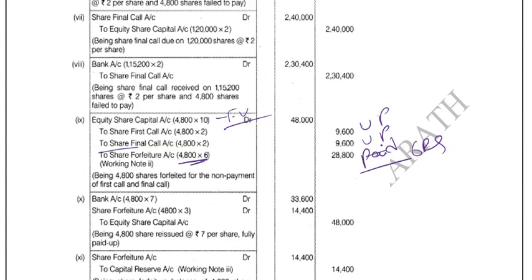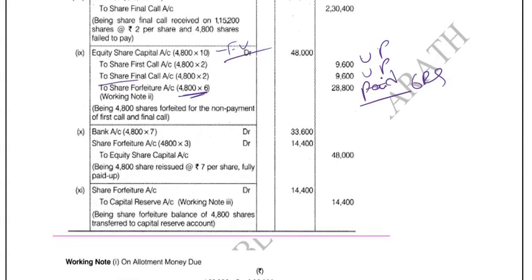He has already paid the application and the allotment amount, including the premium. So there is nothing to pass an entry regarding the premium. You must remember the distinction. When the premium amount is unpaid, you have to pass the premium entry. But when the amount is already paid, no need to pass the premium entry during the forfeiture.